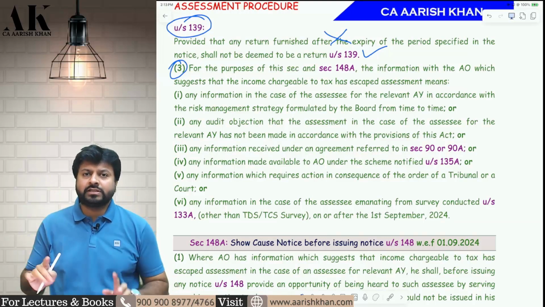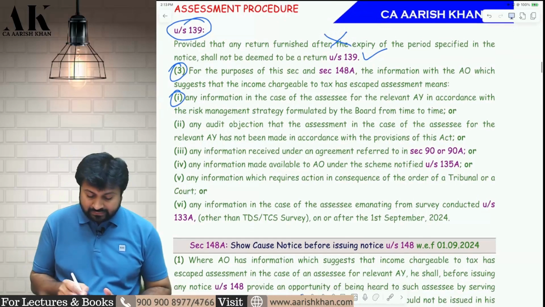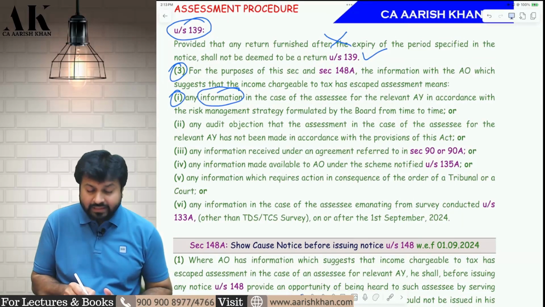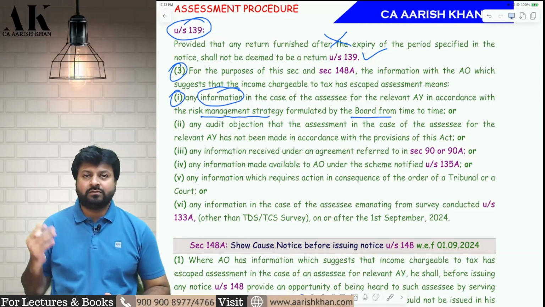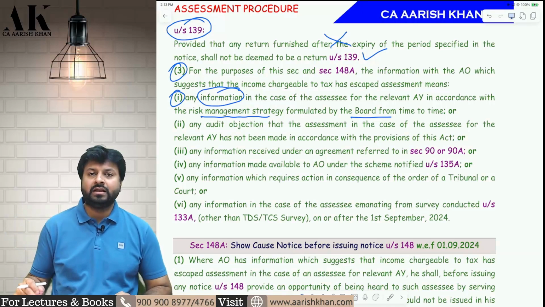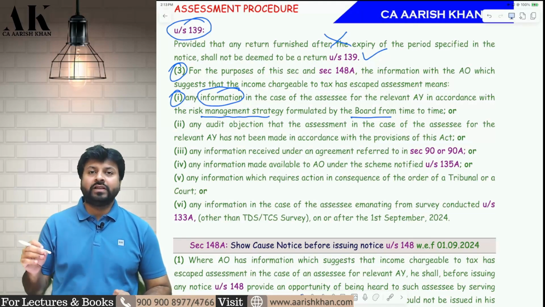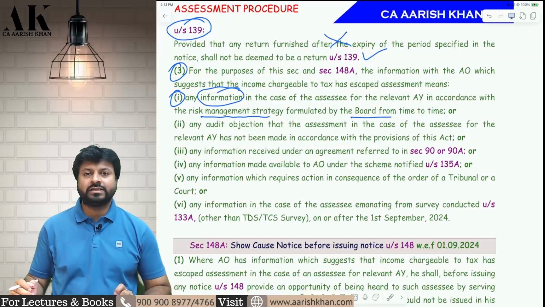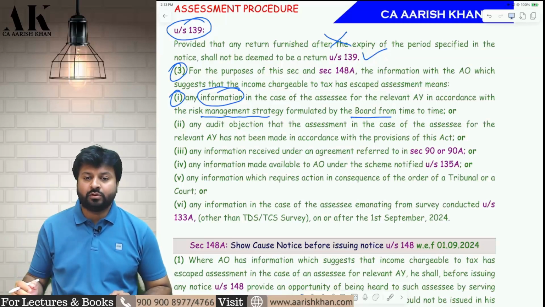If any of the 6 points is happening, it is assumed that you have escaped income. First, if the AO has information obtained from the risk management strategy formulated by the CBDT from time to time. What is this risk management strategy? I have told you everything in the class with the help of an example. If the AO gets information from SFT, Statement of Financial Transaction, or from the Annual Information System, that can be called a risk management strategy formulated by the Board.